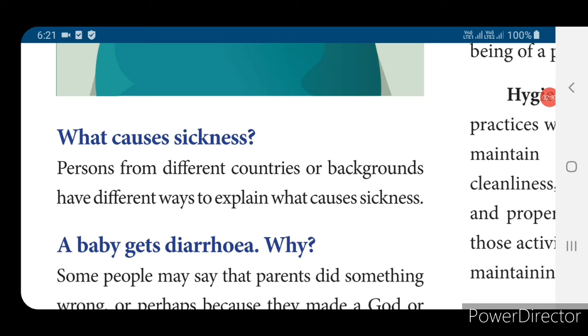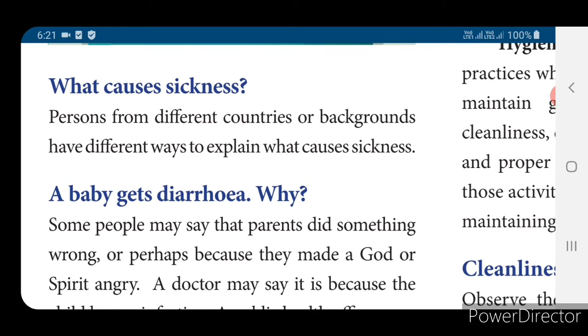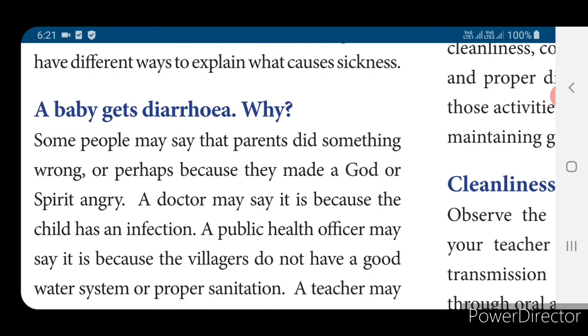We will see what causes sickness. Persons from different countries or backgrounds have different ways to explain what causes sickness. Some people may say that parents did something wrong. Yes, or perhaps because they made a god or spirit angry. If a person got chicken pox, what will we do?